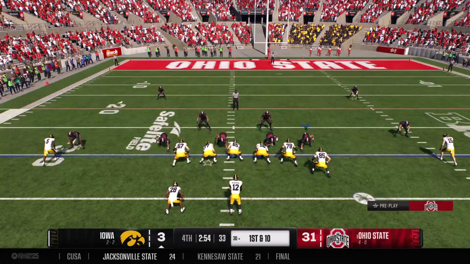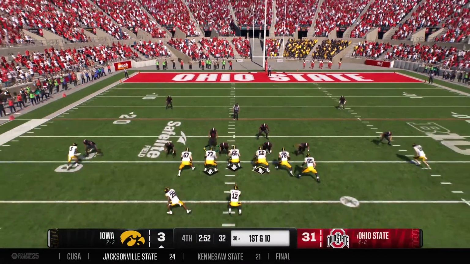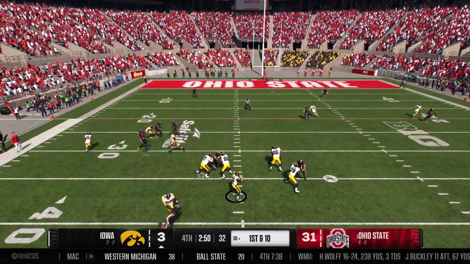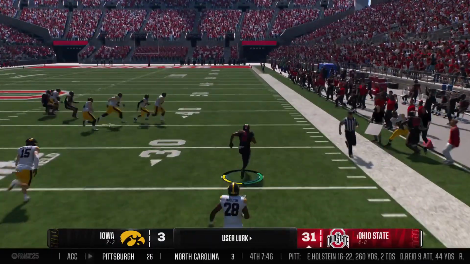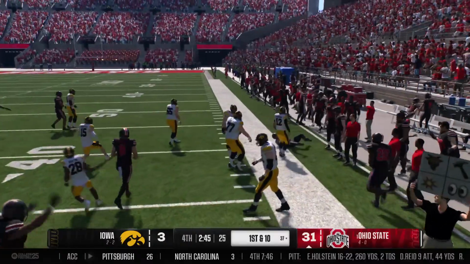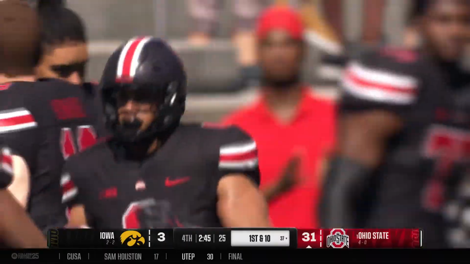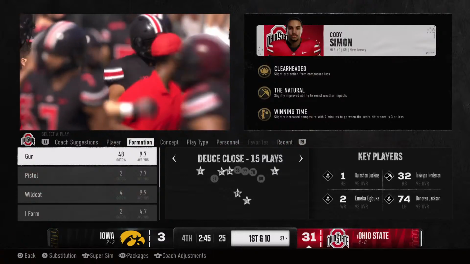These QBs and receivers, man, they run this route in practice thousands of times. So it's nice to see them come out. And that pass is intercepted. Got some room to run. And the senior just snatched the ball out of the air and gave it back to his offense.